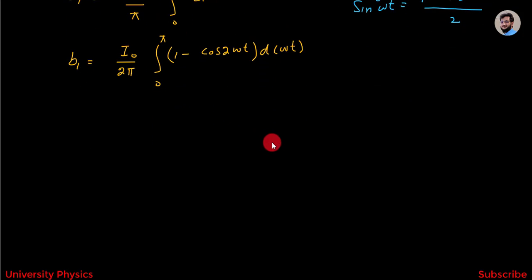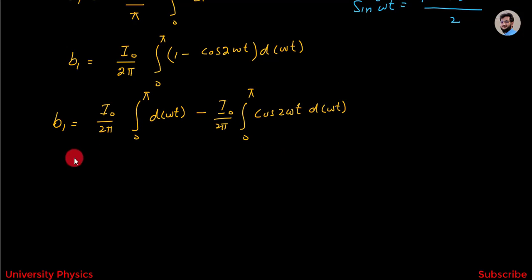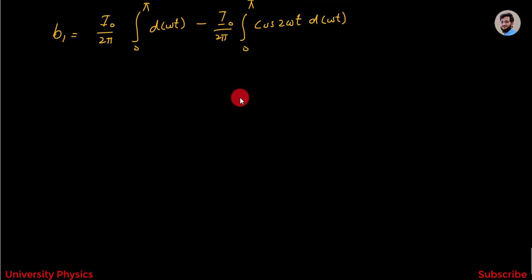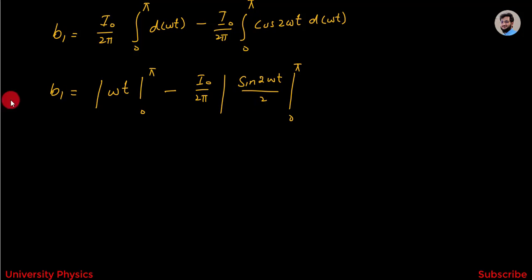Now this can be written as b1 is equal to I naught divided by 2 pi integration from 0 to pi d omega t minus I naught divided by 2 pi integration from 0 to pi cos 2 omega t d omega t. After integration, the integration of the first term will become equal to omega t, and the limits are from 0 to pi.